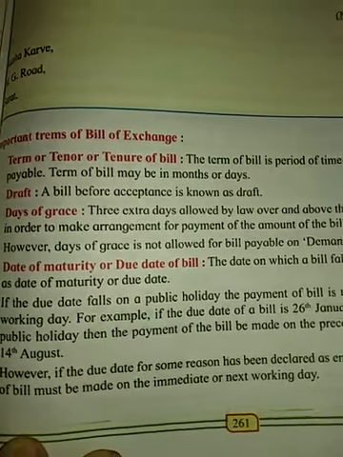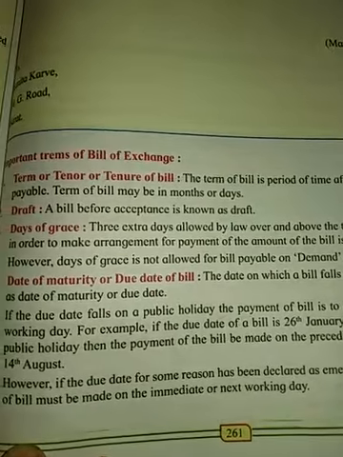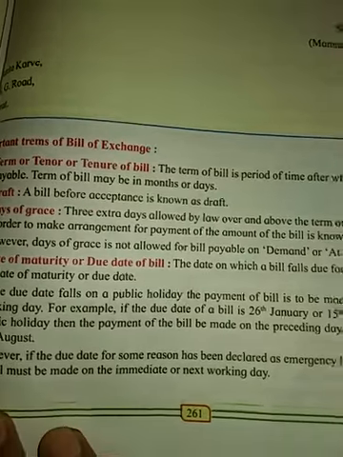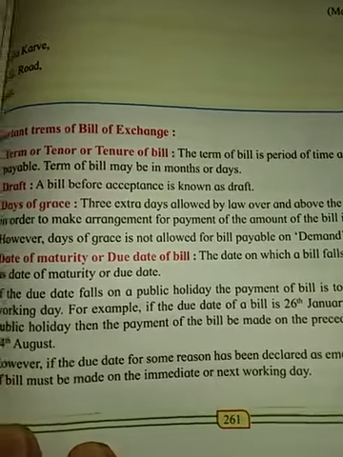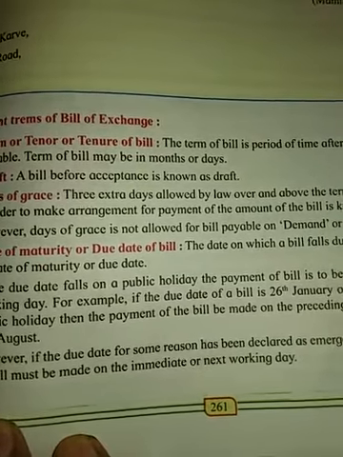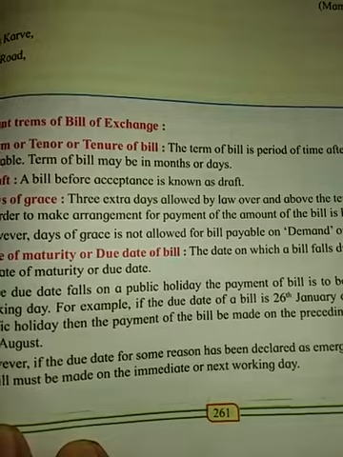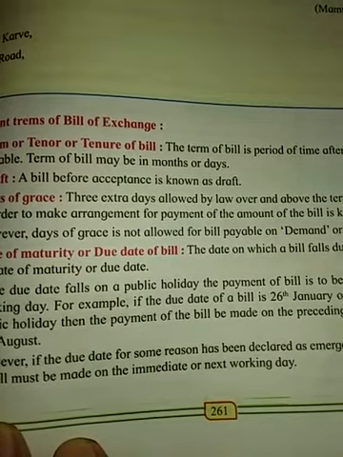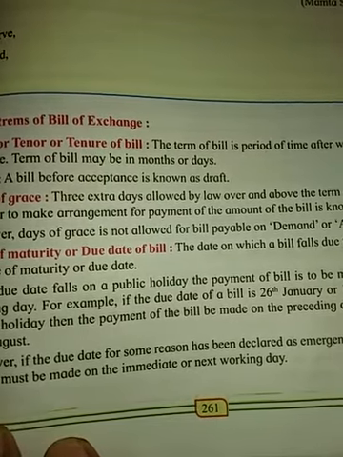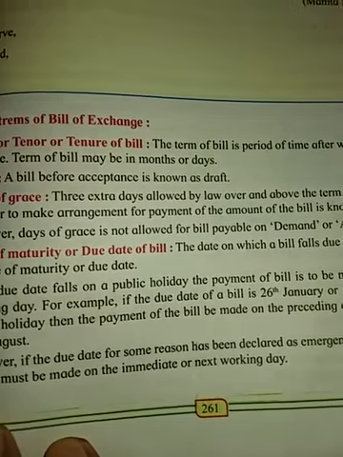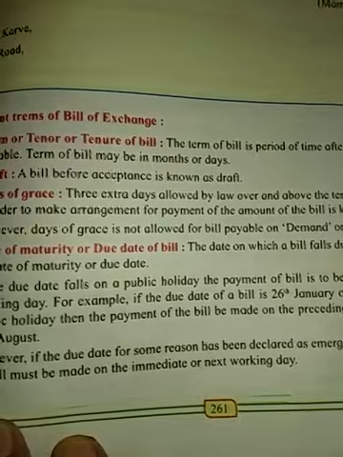Draft, as we have already seen, is a bill before acceptance. Now what is the meaning of days of grace? 3 extra days allowed by law over and above the term of the bill to the drawee, in order to make the arrangement for the payment of the amount of the bill. Simple. What is the meaning of grace days? Suppose the bill's due date is 20 January. So 3 more extra days, 20 January plus 3 more days, it means 21st, 22nd, 23rd January, by which the drawee has to make the payment to the drawer.